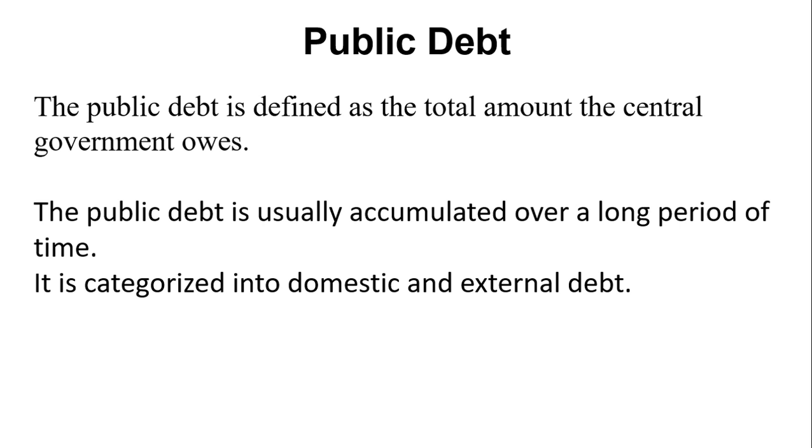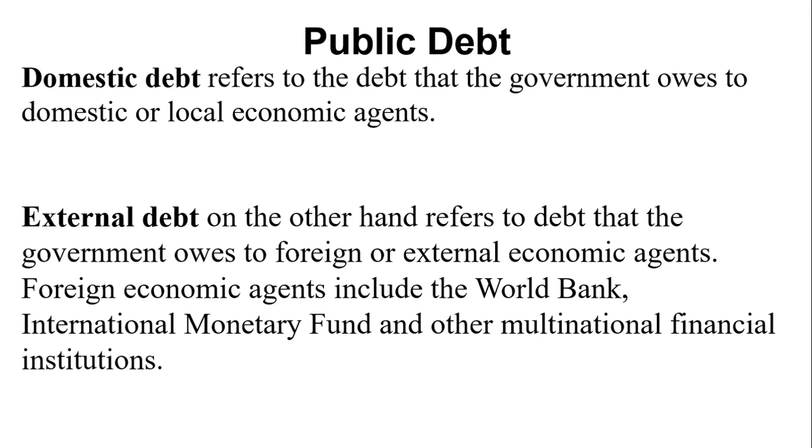It can be categorized into two. We have the domestic debt and the external debt. Domestic debt refers to the debt that the government owes to domestic or local economic agents. So if you have a lot of money in Ghana and the government comes to borrow from you, it's domestic debt. If the government borrows from the central bank, it's a domestic debt. If the government borrows from any bank within the country, it's a domestic debt.